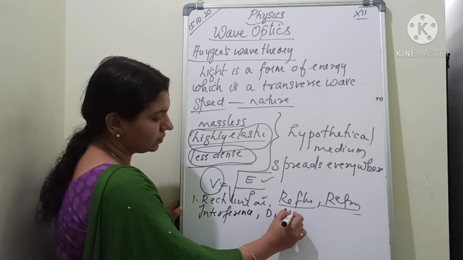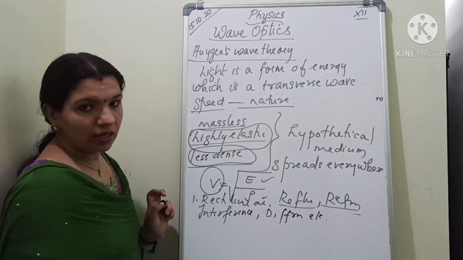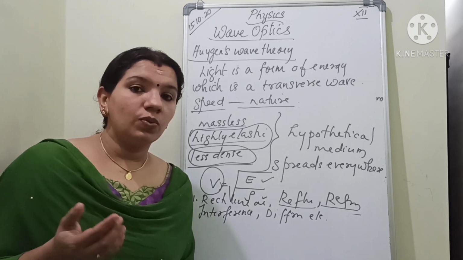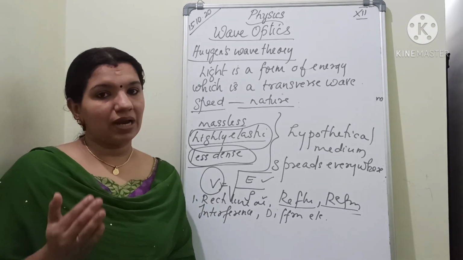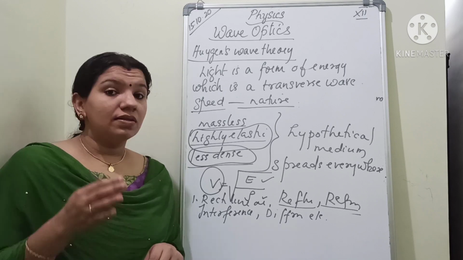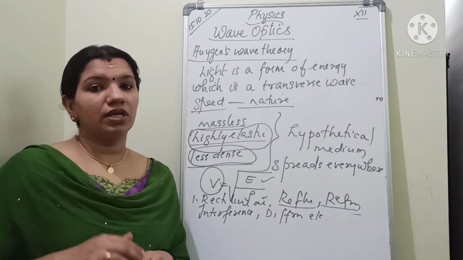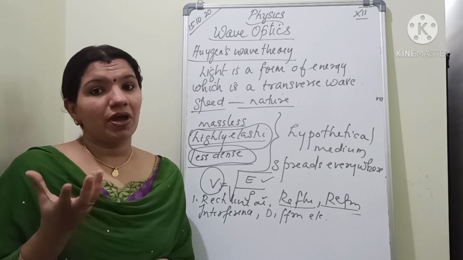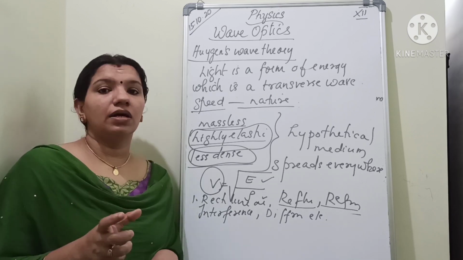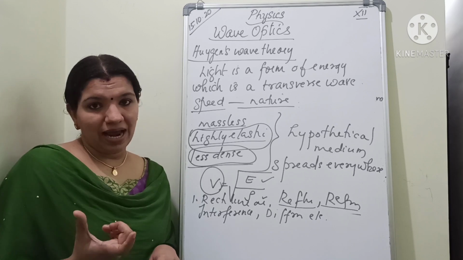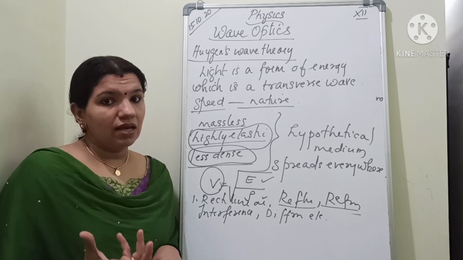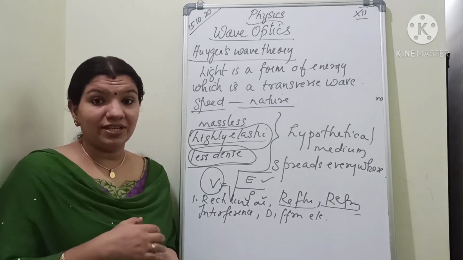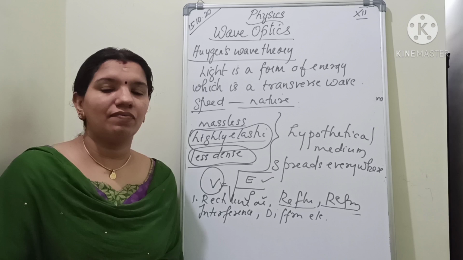diffraction, etc. Clear? So Huygens wave theory considered light in the form of what? A mechanical wave or a transverse wave. He said that the speed of the light depends upon the nature of medium, and he also suggested the existence of a hypothetical medium known as ether, and this ether was a specialty as it is a massless, less dense and highly elastic medium through which it is spread everywhere so that light can travel fast.